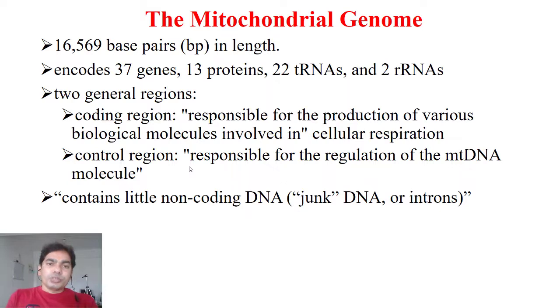So the coding region encodes protein, but it is controlled by the control region which regulates the whole mitochondrial DNA, and contains some little non-coding DNA called junk DNA, which is found normally in the nucleus also, that is called intron. As we know, there are introns and exons found in the DNA. Intron is the inactive and exon is the active part of the gene which is transcribed into the protein,